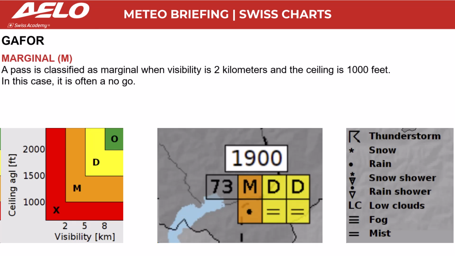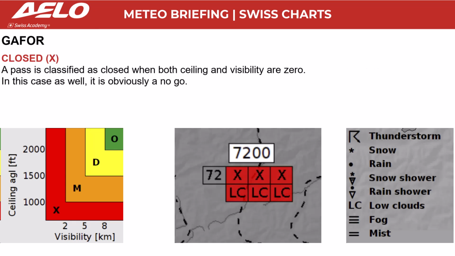Marginal. A pass is classified as marginal when visibility is 2 kilometers and the ceiling is 1,000 feet. In this case, it is often a no-go. Closed. A pass is classified as closed when both ceiling and visibility are 0. In this case as well, it is obviously a no-go.